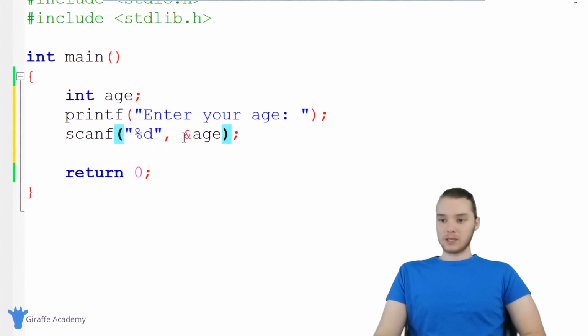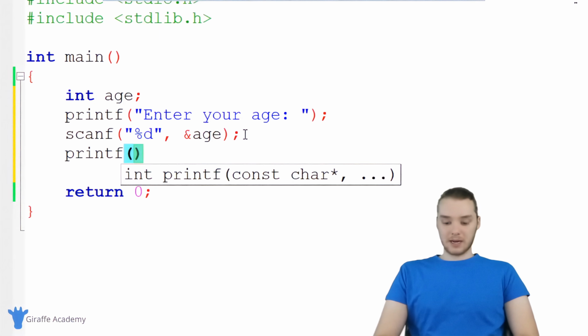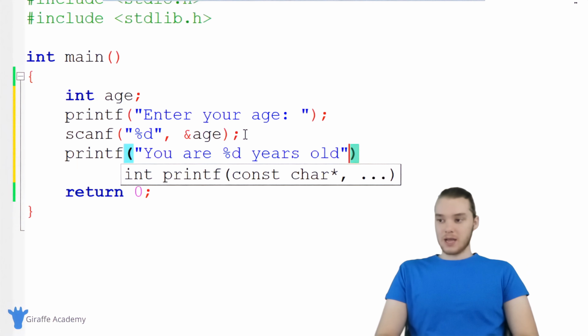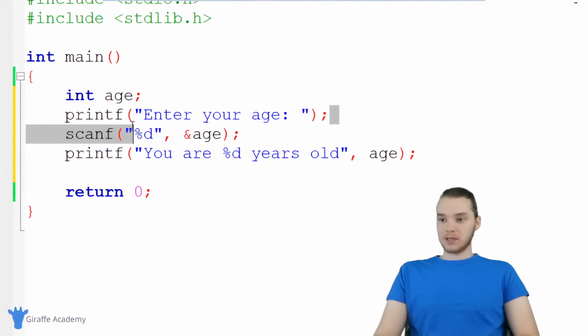So all you need to know is that when you're using scanf and you want to store information inside of like an integer or a float or like a character, you need to use this ampersand over here. So down here, now that we've scanned for the user's age, I'm just gonna go ahead and print it out. So we'll just print out like you are, and I'll say %d years old. And over here, I'm just gonna print out that age variable. So essentially what I'm doing is I'm prompting the user to enter their age. I'm storing whatever age they enter inside of this age variable, and then I'm printing it out to them.